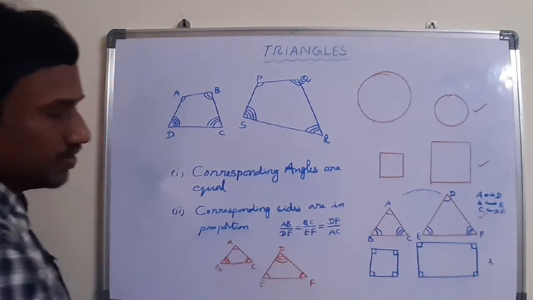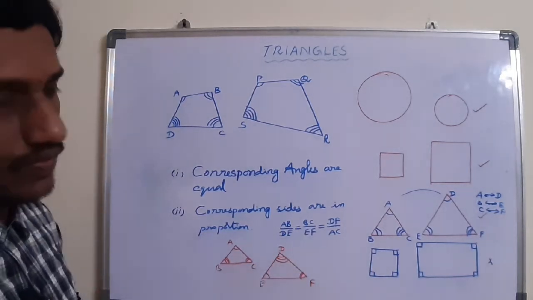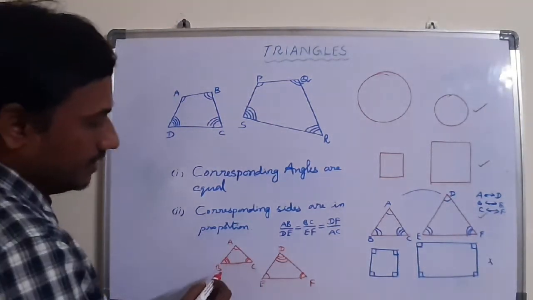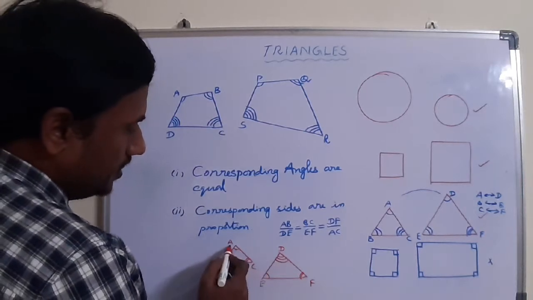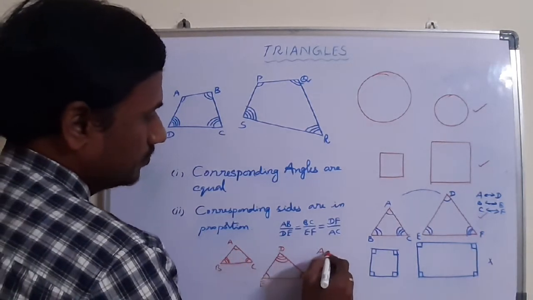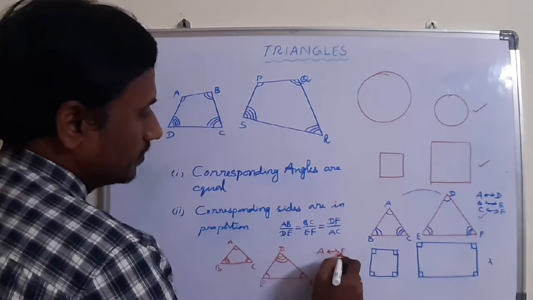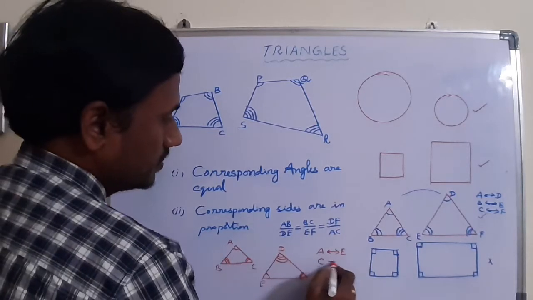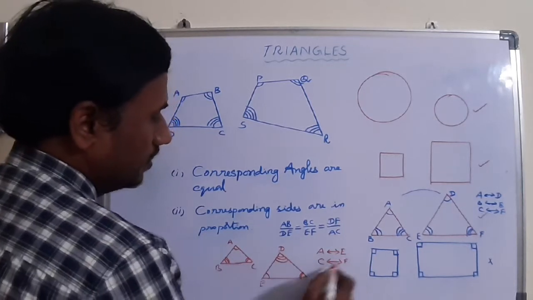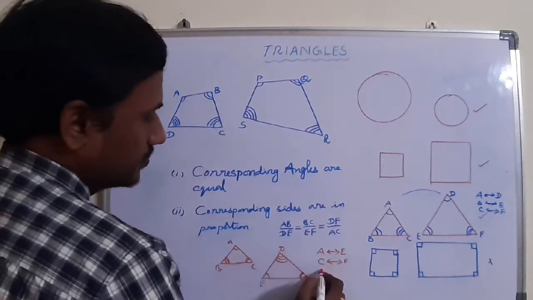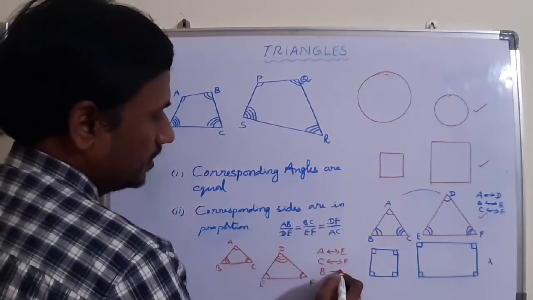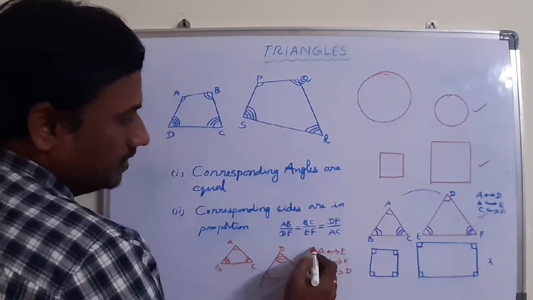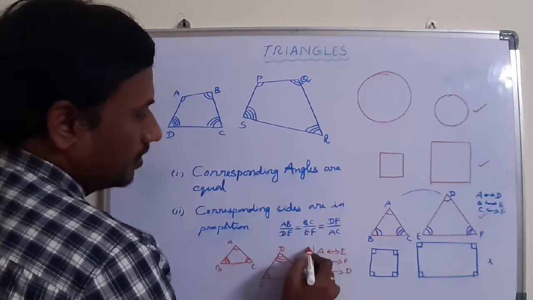Then what is the correspondence here? Which vertex corresponds to which vertex from triangle ABC to triangle DEF? If you observe the angles here, these two are equal. That means A corresponds to vertex E, and angle C equal to angle F, that means C corresponds to F. Then angle B corresponds to, that means vertex B corresponds to D, because angle B equal to angle D. This is the order they are following, maybe like this also.